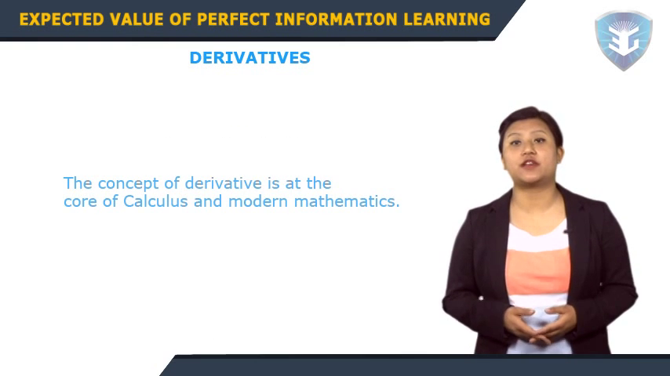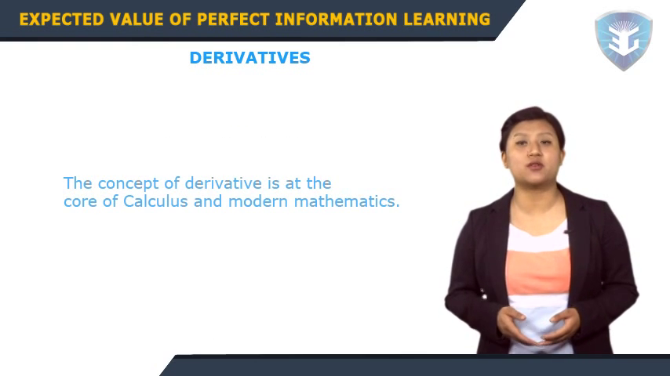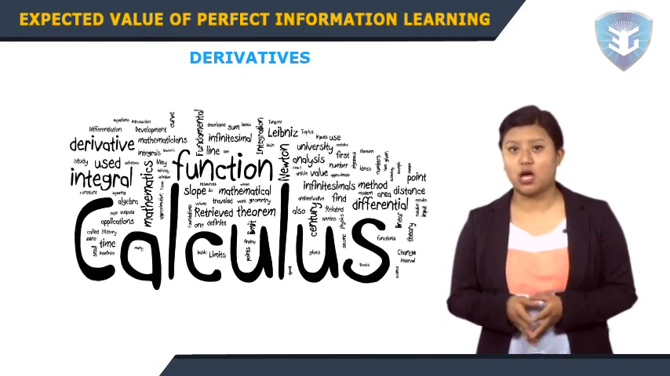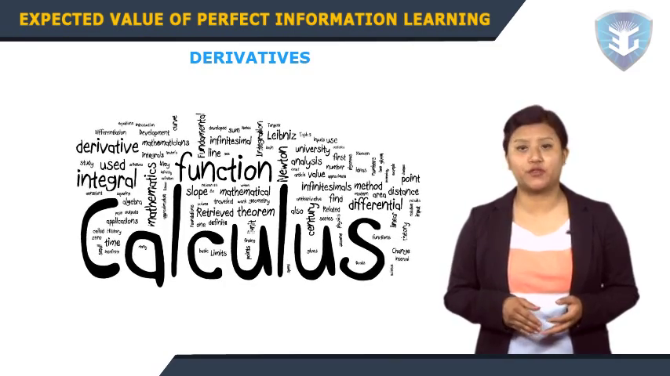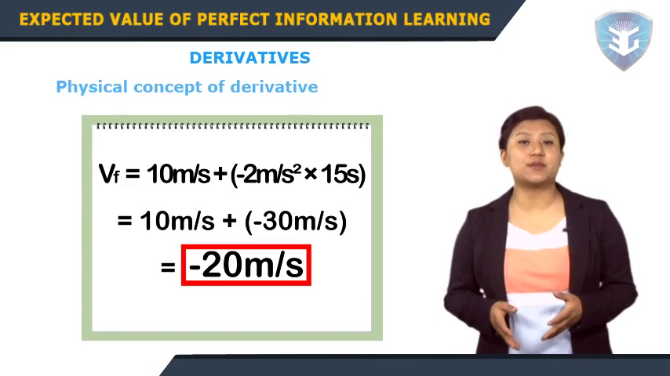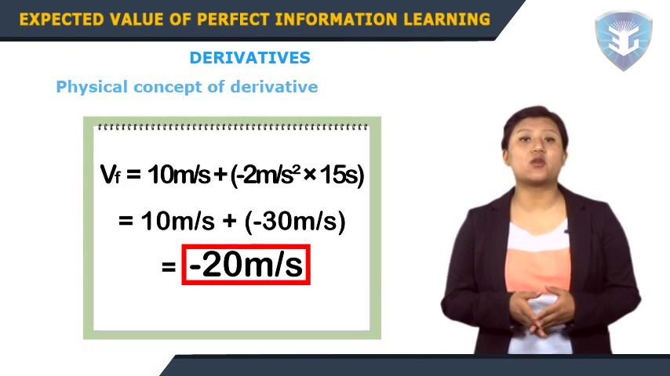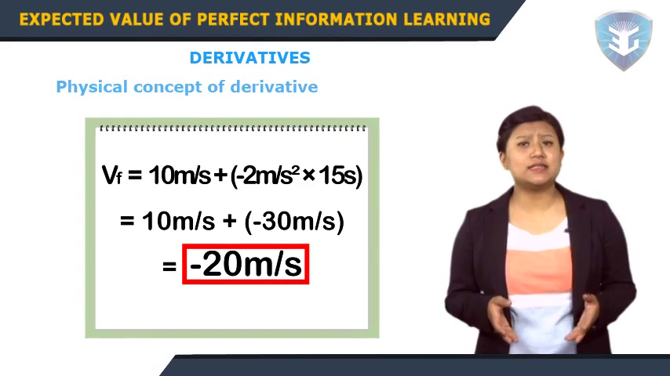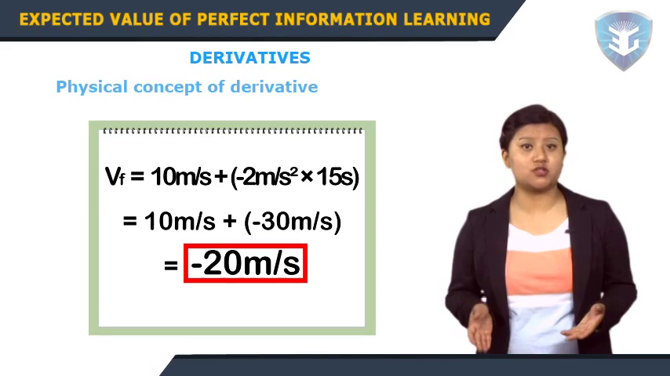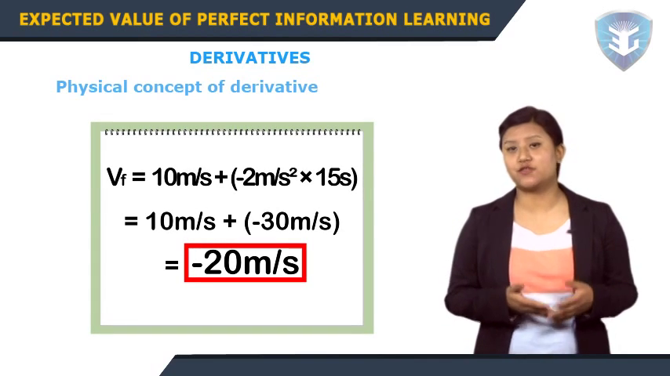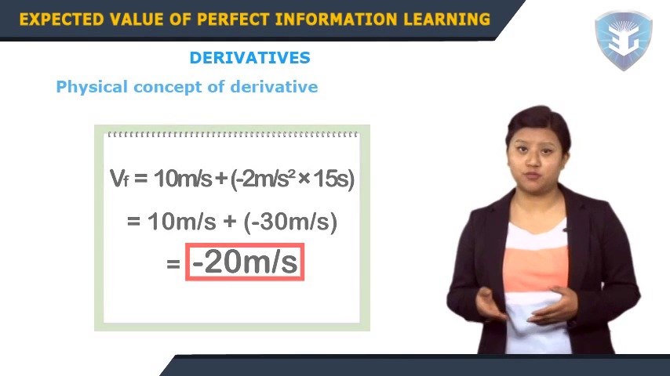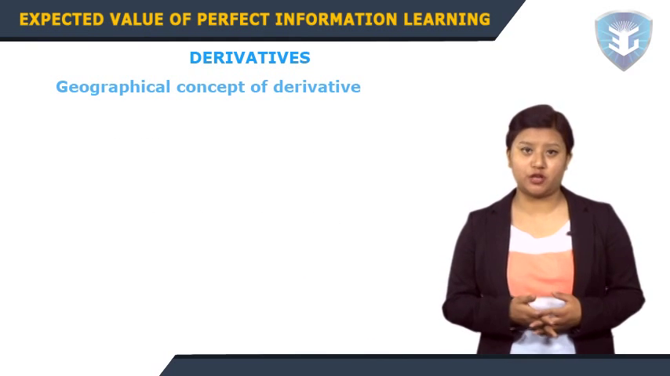Let's study derivatives. The concept of derivative is at the core of calculus and modern mathematics. The definition of the derivative can be approached in two different ways. One is geometrical, as a slope of a curve, and the other one is physical, as a rate of change. Physical concept of derivative: the main idea is the concept of velocity and speed. Indeed, assume you are traveling from point A to point B. What is the average velocity during the trip? It is given by average velocity equals distance from A to B over the time to get from A to B.